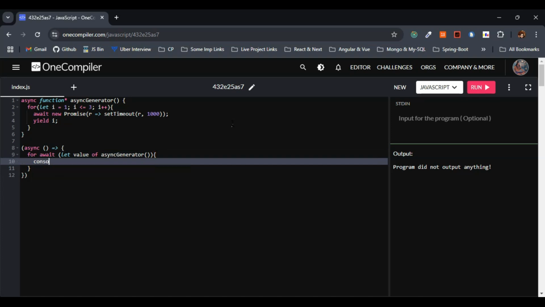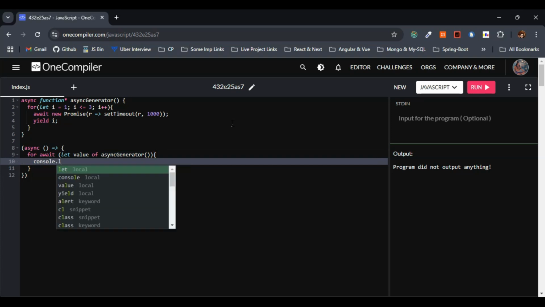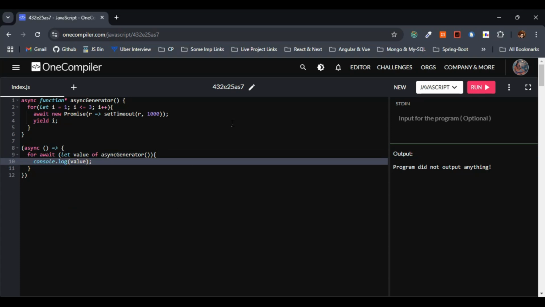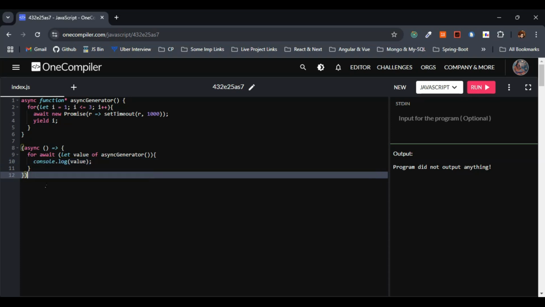So let me quickly log something here. I'll just give console.log of value. So we have considered value, right, within the for. So this has to log 1, 2, 3 with certain delays, as we are dealing with an IIFE, or immediately invoked function expression. So we have to give here the parenthesis. And don't forget the parenthesis with the semicolon.